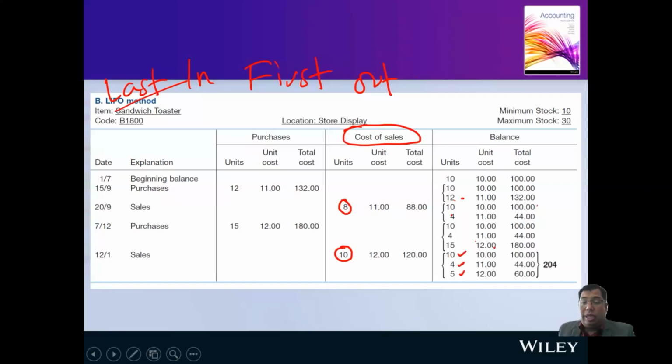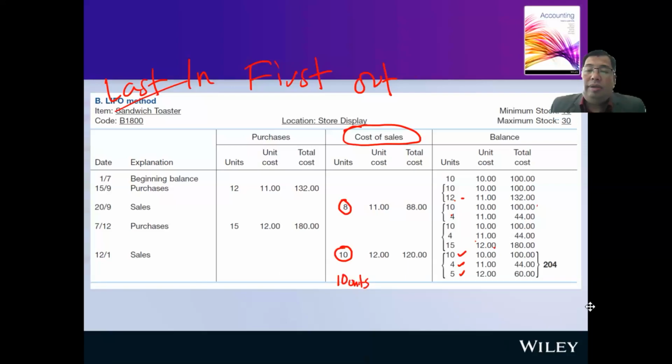Let me test you one more time. If you sell another 10 units, what will be the cost? Can you help me? Which one should we take first? The first one is the newest one, so we're going to take 5, 5 multiplied by 12. 5 minus 5 is nothing left.